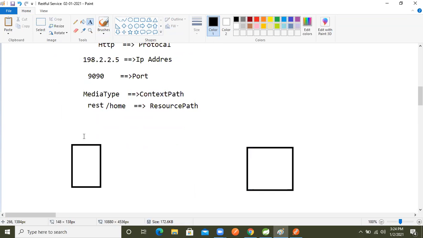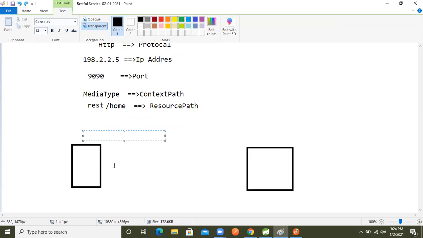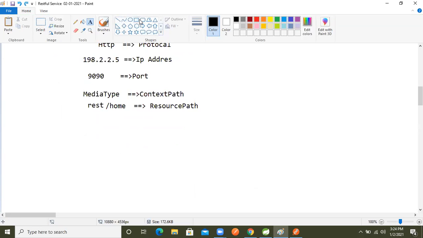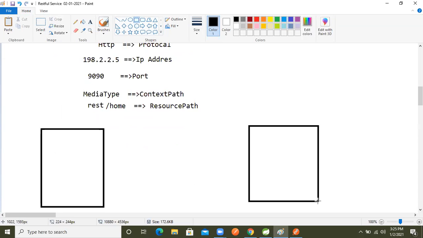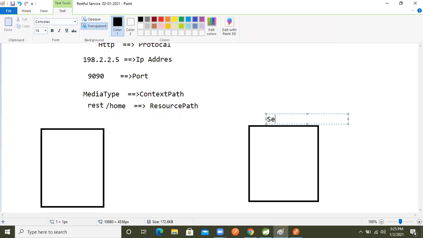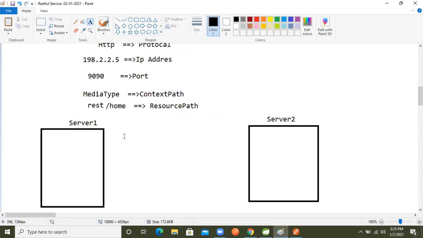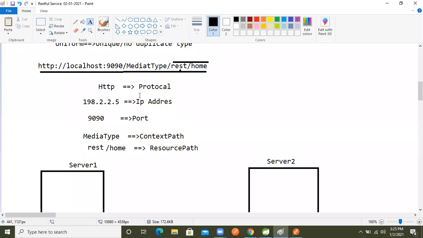We have server 1 and server 2. See, based on the server to server, these things will change, not may, definitely will change.